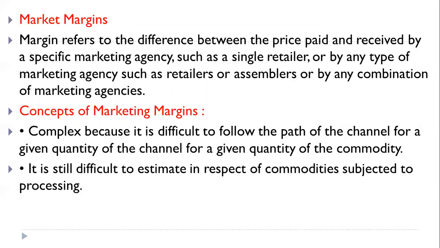So anyone involved in that process, any agency involved in that process, any middleman involved in the process. Okay, so that difference between price paid and received by that intermediary comes under which particular concept in marketing? Market margin.